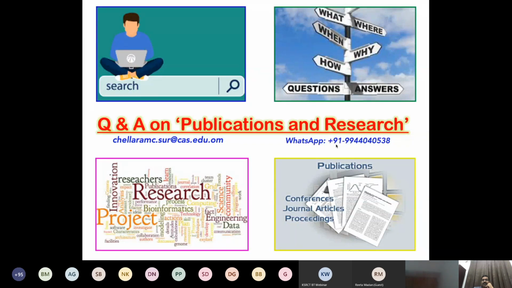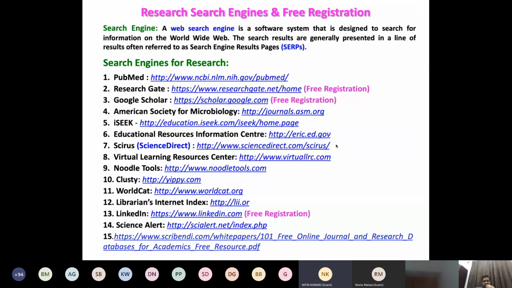Sir, my question is regarding reading articles through search engines. In order to read the articles, are these search engines free? I mean, are the journals in this online mode free for reading, or are they chargeable? Yeah. You can see now there's a screen.